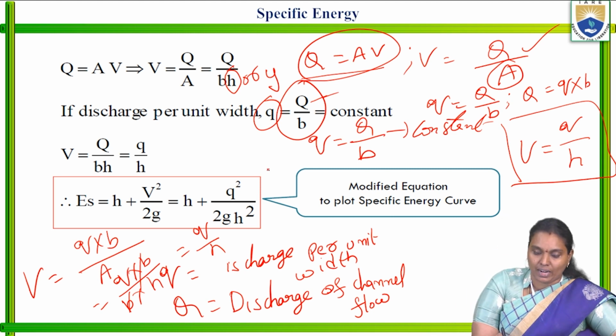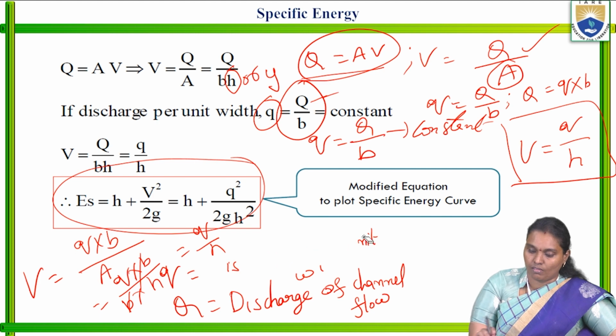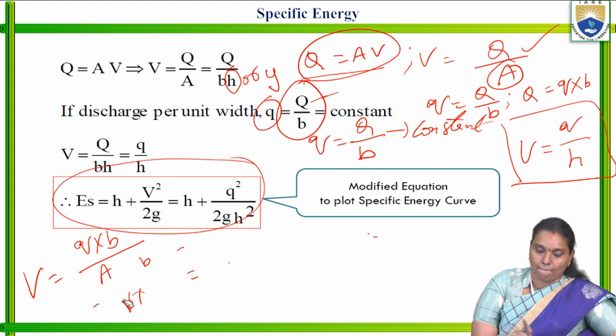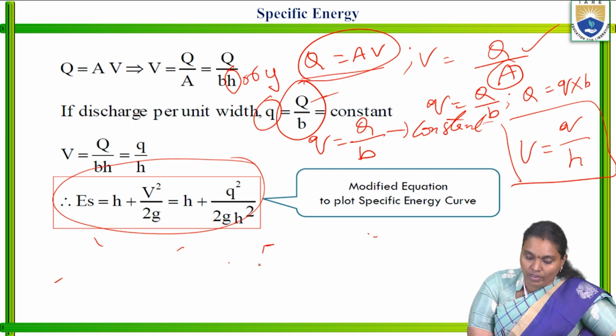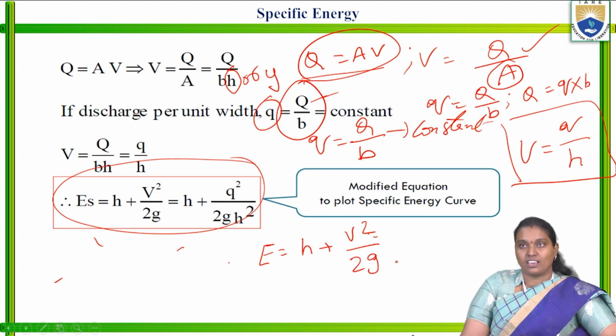So already we know E, the specific energy, is equal to H plus V square by 2G, potential energy plus kinetic energy.